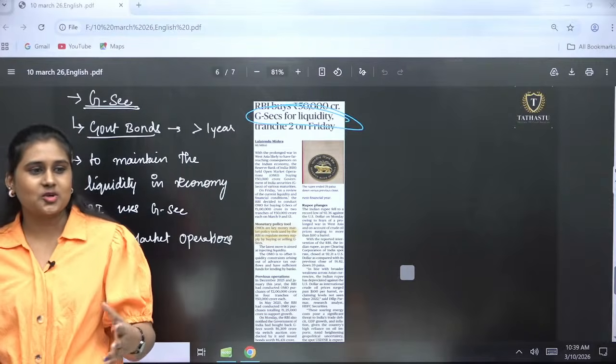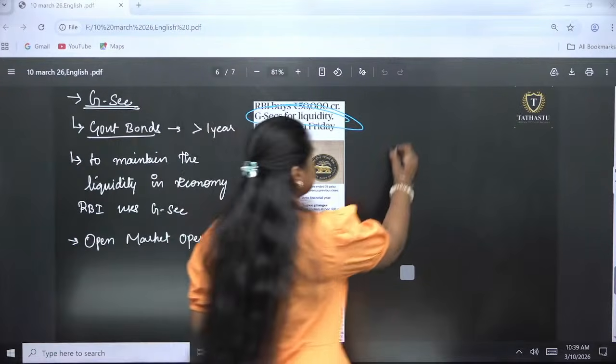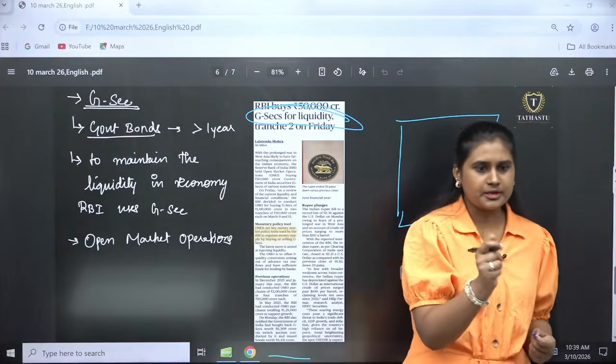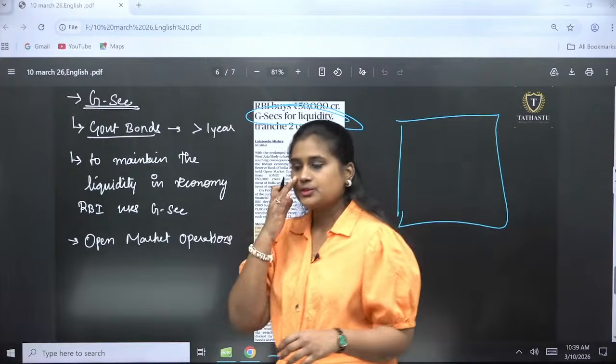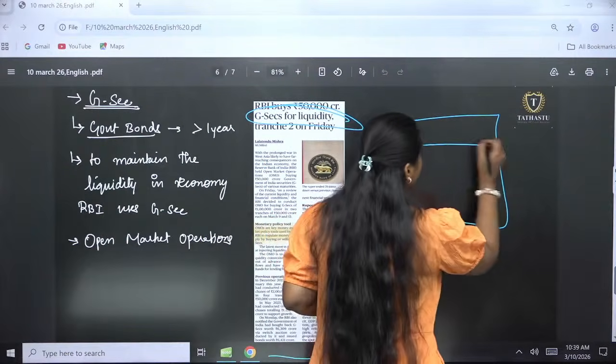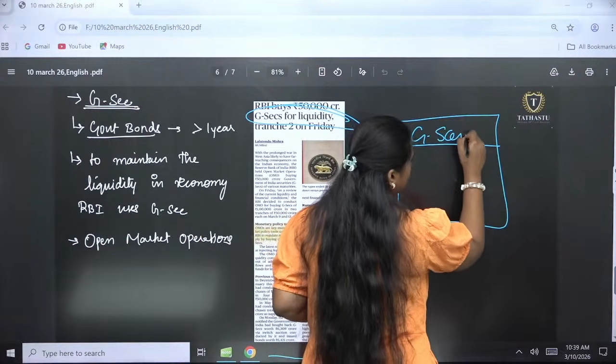Government securities are a document, a bond. Like when you buy a property there is a bond paper, right? That is a kind of legal bond paper. The government will have securities, the bond basically.